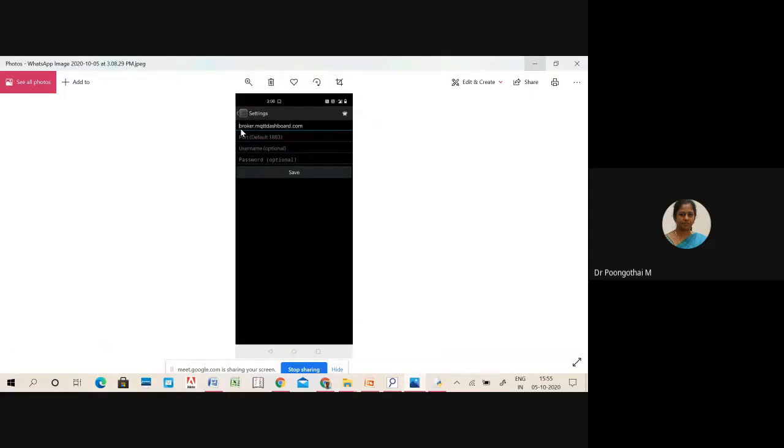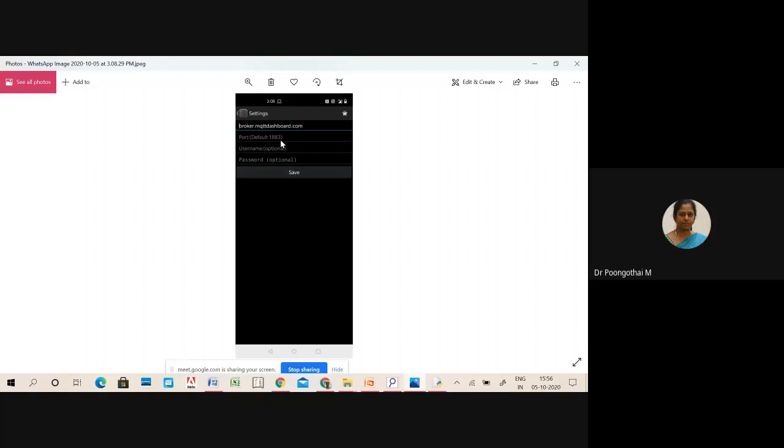See, you have to enter this one, broker.mqtt-dashboard.com. For some Android phones, it will accept this format, that is broker.mqtt-dashboard.com. And some mobile phones can accept broker.mqtt-dashboard.com.